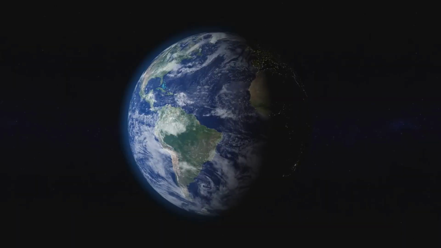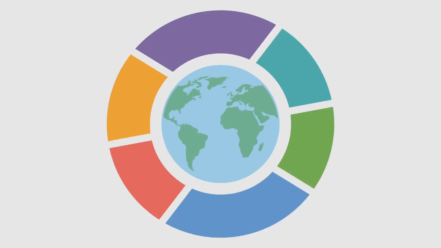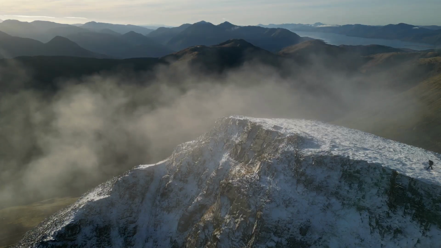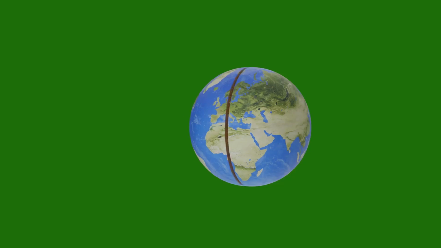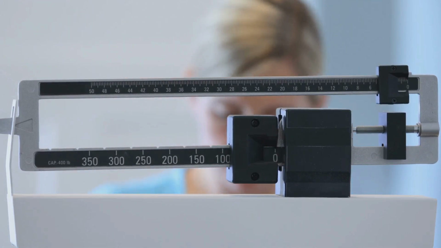The Earth's spin or rotation creates a slight outward force at the equator, which makes gravity feel just a bit weaker there. This effect is strongest right at the equator and drops to zero at the poles. The higher up you go, the farther you are from Earth's center, which means gravity is weaker. So, you actually weigh just a little less on a mountain than you do at sea level.